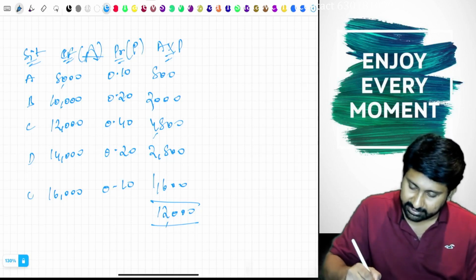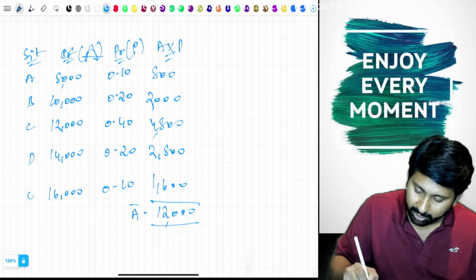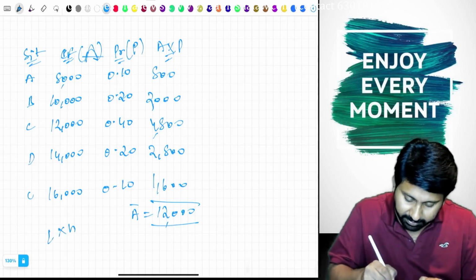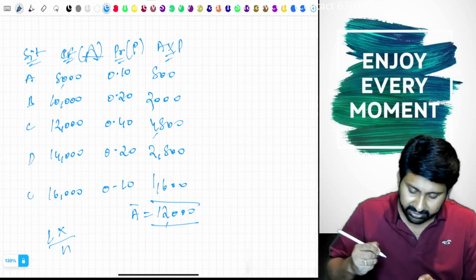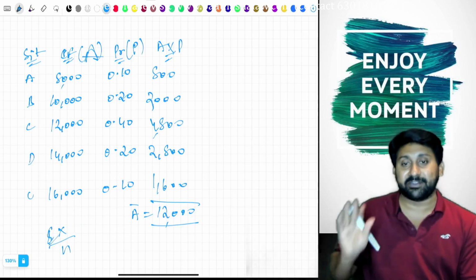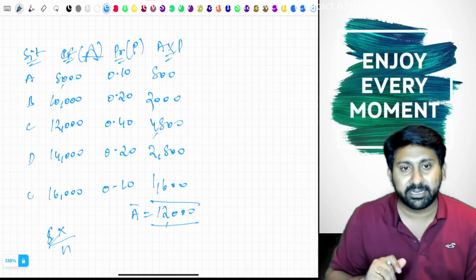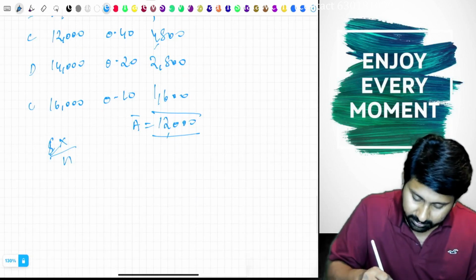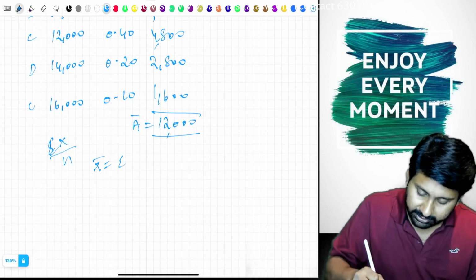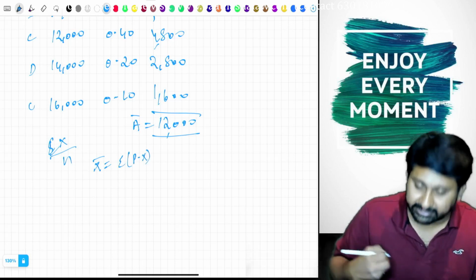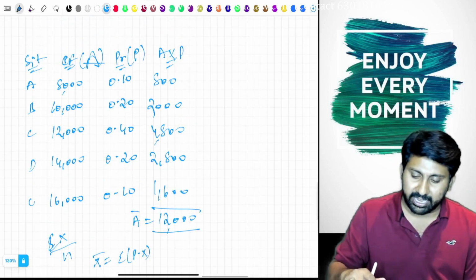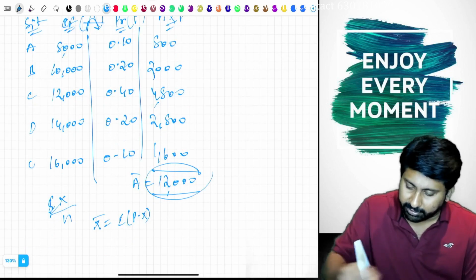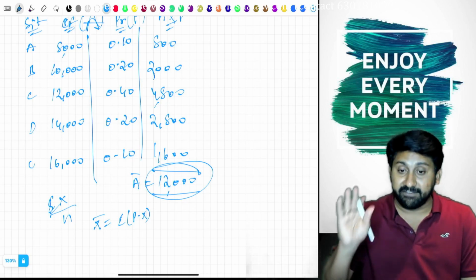This is called A bar, also called the mean. Sir, you said mean is sigma x by n. This is when simple average information is given without probability. Now here probabilities are given in the question. When probabilities are given, the mean formula is x bar equal to sigma p into x, probability into x. So x means whatever the name given. This is p, this is x. Total of all these will become 12,000. This is called a weighted average mean.